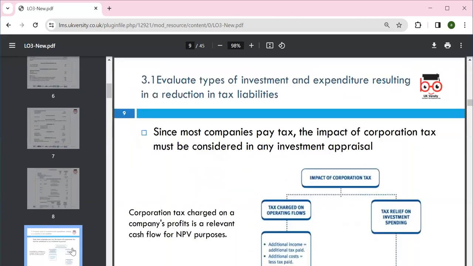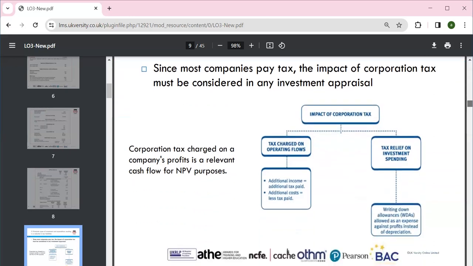So 3.1: we've been asked to evaluate types of investment and expenditure resulting in the reduction of tax liability. Since most companies pay tax, the impact on corporation tax must be considered in any investment appraisal. So we can appraise which way to go, and the performance as well. Corporation tax is charged on the company's profit, which is relevant to the cash flows and NPV. You already learned about NPV, net present value, in another subject area as well.